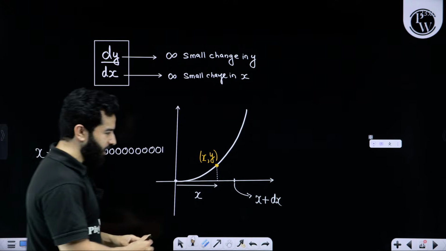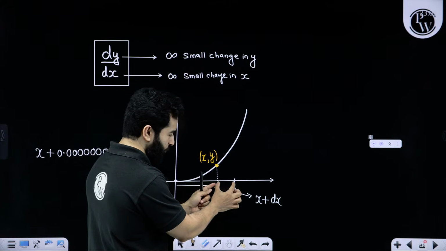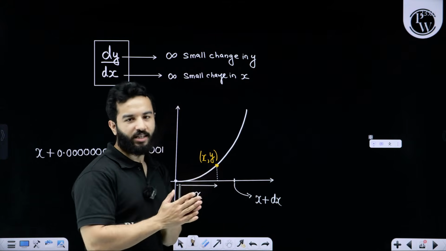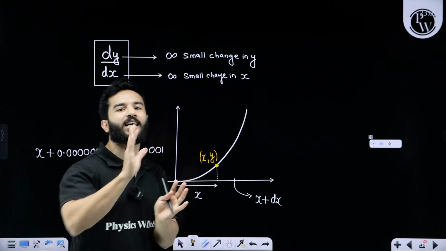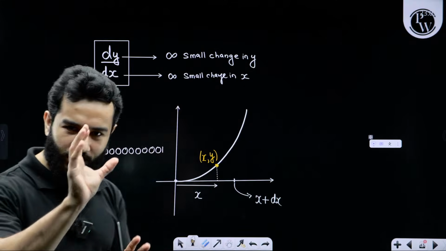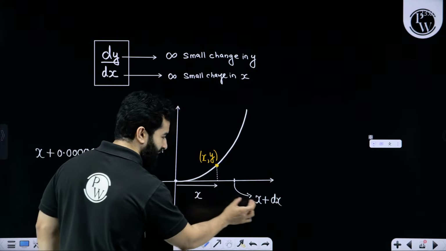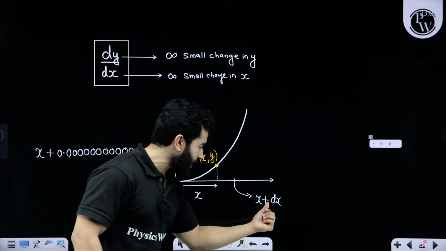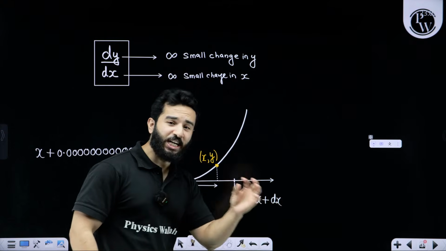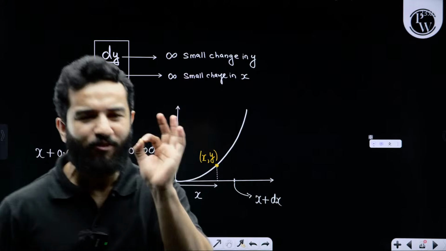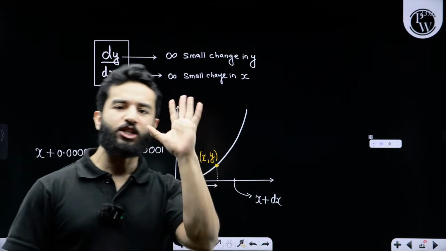Although you are going to say, sir, this looks like a finite value, I have exaggerated it just so that you can see the diagram clearly. But whenever you see dx, it means a very small, infinitely small change.